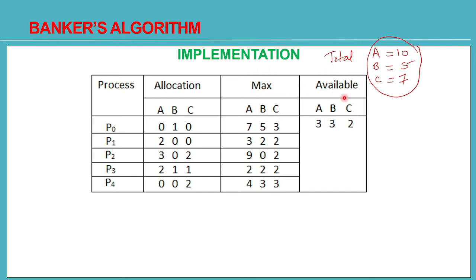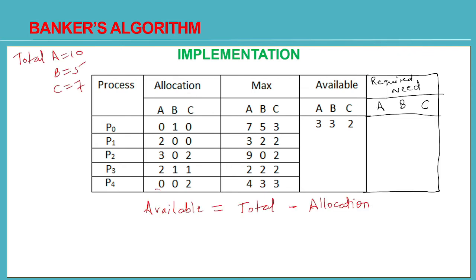Okay. Now what is the available total? How many resources are available? How can you calculate the available? By doing total minus allocation. So total how many instances of A are allocated? 2 plus 3 plus 2, that is 7. Total how many are allocated of B resource? 1 and 2, so 2 instances. Total how many are allocated of C resource? 5 instances. So total A was 10 and allocated was 7. So how many are available? 3. So 3 is written over here.